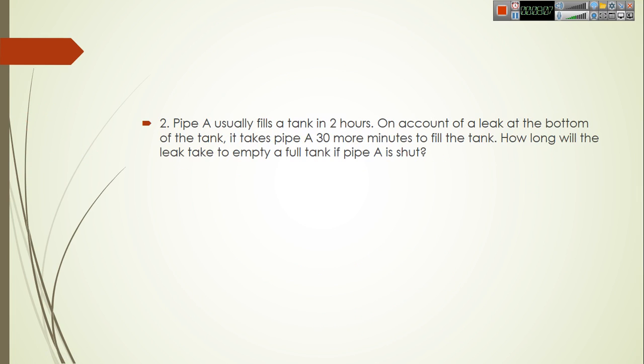So moving further, we have the second question. It is similar to the first question. Pipe A usually fills a tank in 2 hours. On account of a leak at the bottom of the tank, it takes pipe A 30 more minutes to fill the tank. So if A is filling the water and B is draining the water out, in that case we require 30 more minutes. If only A was working, we needed 2 hours. Now we are needing 30 more minutes.